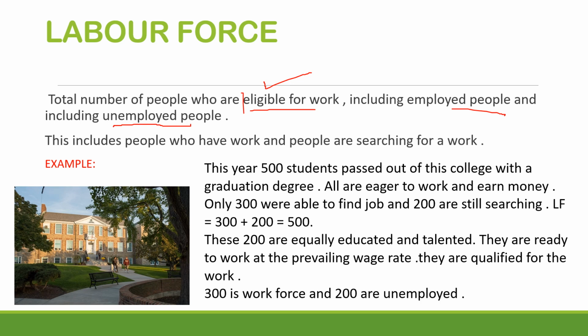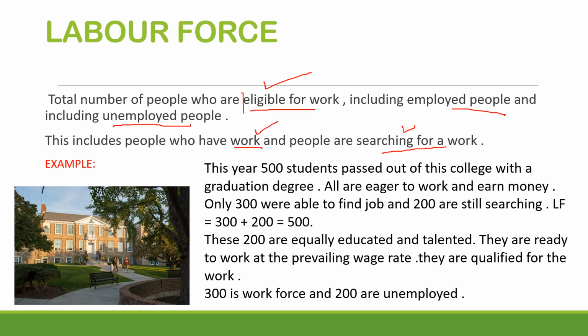This includes people who have work and who are searching for work. And this searching of work means they don't have job right now. They are unemployed, but we will be taking them in the labor force. So labor force means that they have work or they are searching for work. This total means the labor force.